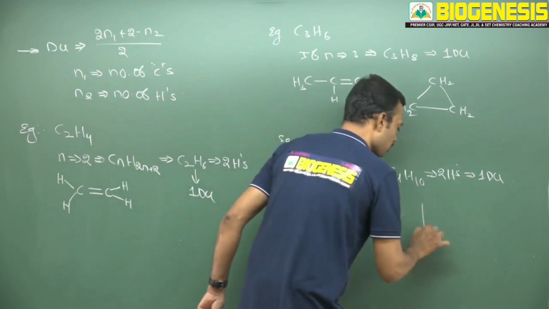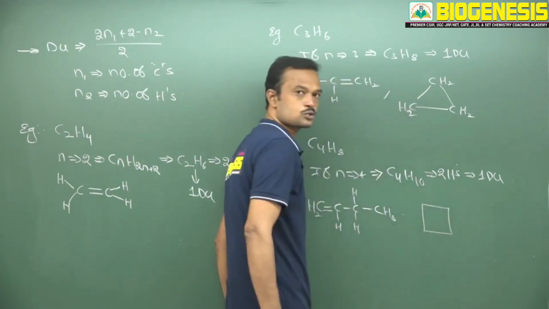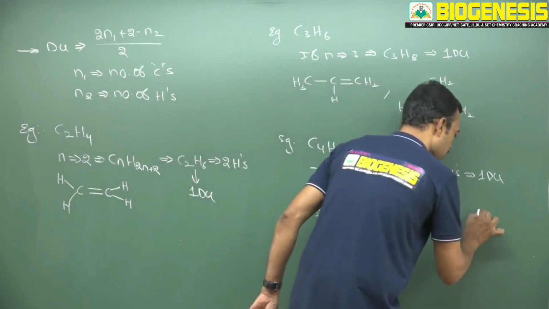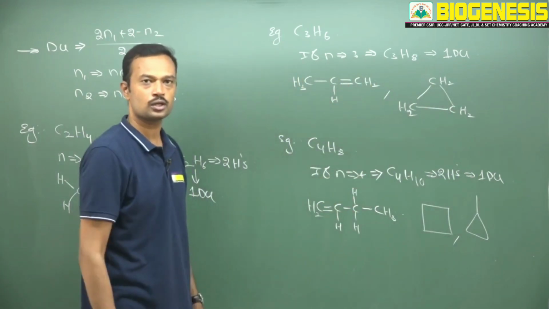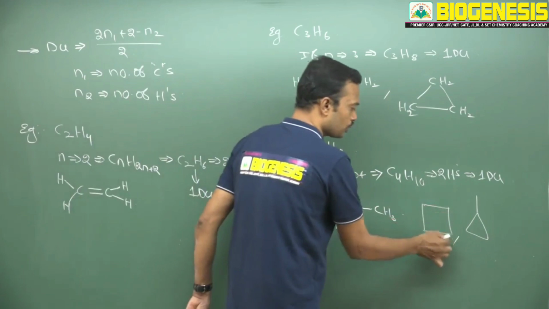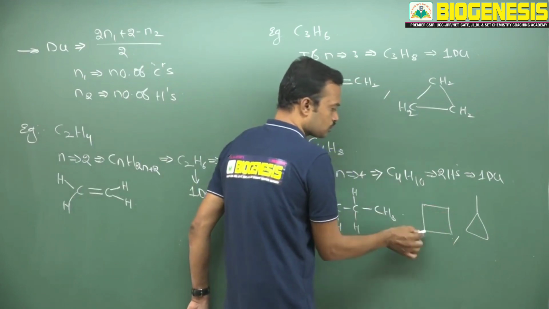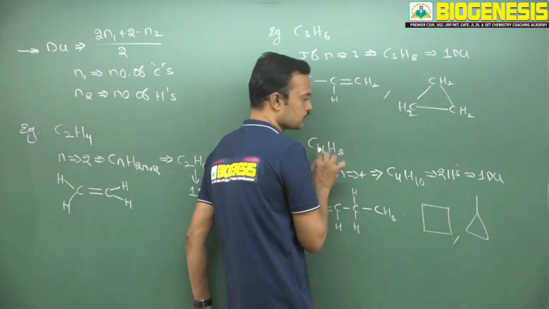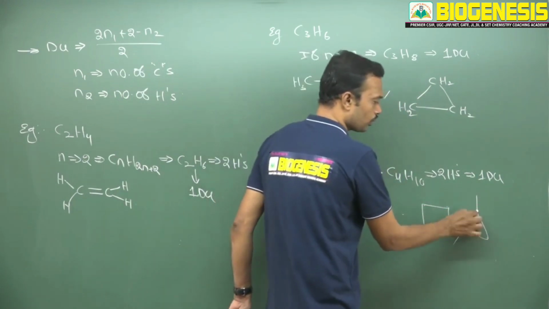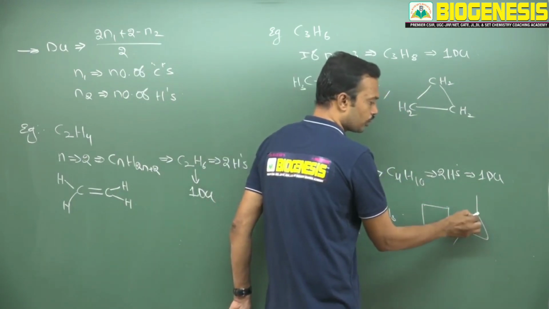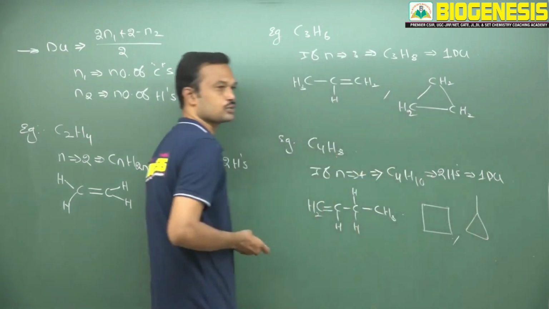And if I take a 4-membered ring like this, it is also possible. Otherwise, you take a 3-membered ring and put one carbon outside, and check the carbons and hydrogens; it definitely matches. 1, 2, 3, 4, 4 carbons, 2, 4, 6, 8, 8 hydrogens, and here also the same, 4 carbons and 8 hydrogens.